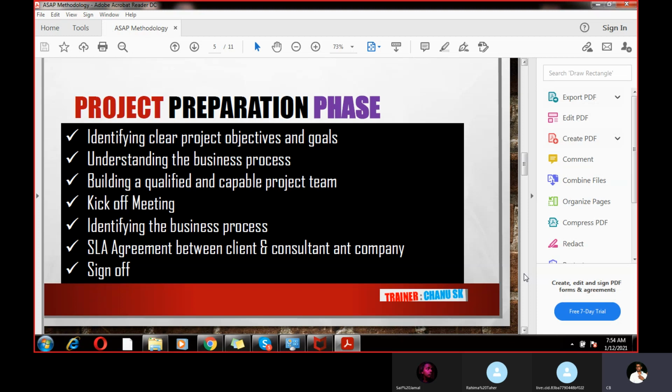So this is about the project preparation phase. In this phase, you are not part of the project preparation phase, because it's a high level setting. The interviewer will ask you, whether you are a real guy or you are fake. So this is just one question: have you been part of the project preparation phase? You can say no, I'm not part of the project preparation phase.